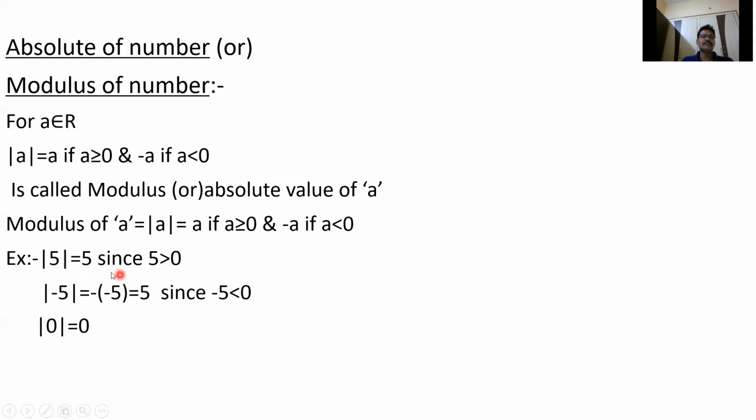In lower classes, they just tell us that mod 5 or mod minus 5 is just 5. How can we get this? Because 5 is positive, mod 5 is 5. Minus 5 is negative, so we take minus of a. So a is minus 5, minus of minus 5 is 5. So that's why modulus of a number means whether positive or negative, just write only positive.